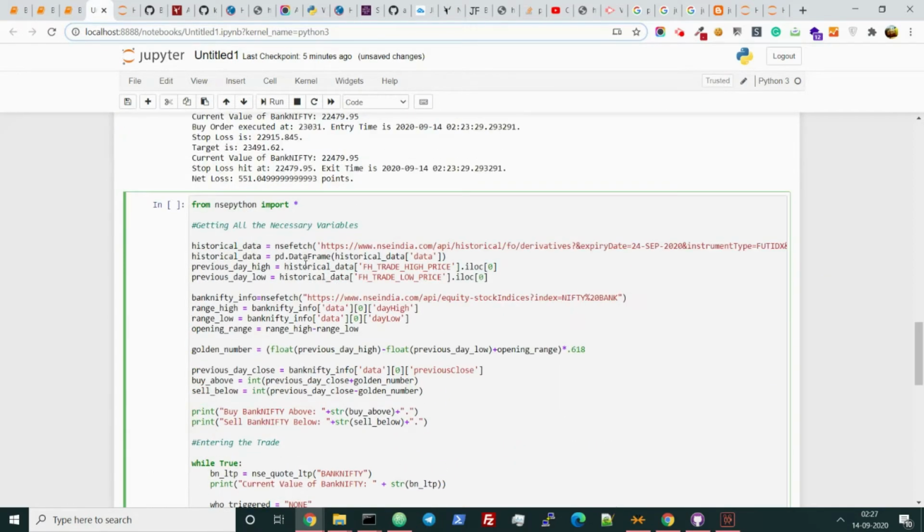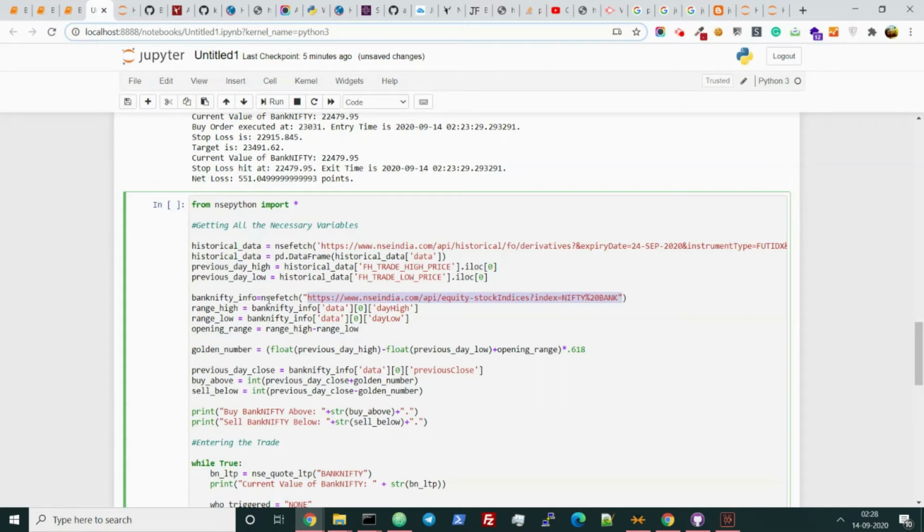Now see, it is all about the data of futures. Okay, but you are seeing that this is future. We are fetching the historical data. This is also coming from the futures. We are seeing the previous day's high of the future, previous day's low of the future. But this one is actually fetching the spot price. So Bank Nifty spot and Bank Nifty futures have a huge difference all the time.